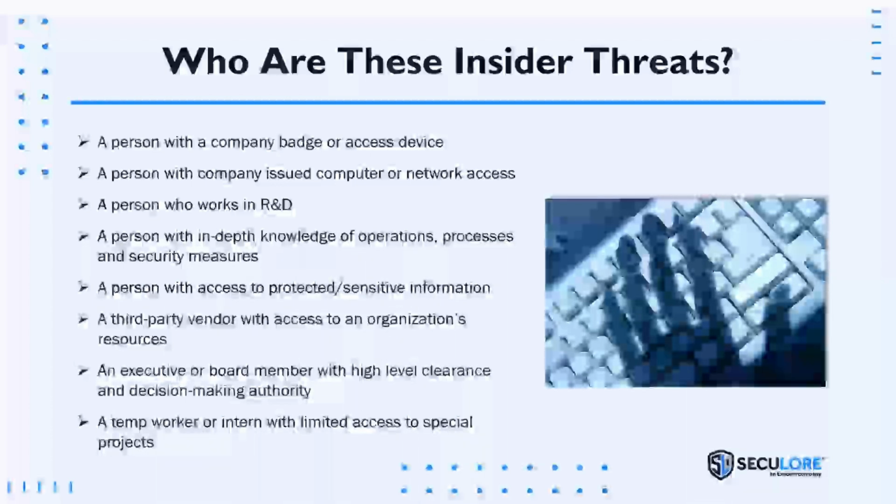Oftentimes third-party vendors with access to an organization's resources, especially if we give them 24/7 VPN access to everything, well, then we also have to recognize the threat from that access as well. An executive or board member with a high-level clearance, in our case, sometimes the officers and the sheriffs, et cetera, who might make a mistake, right? And so anybody with that decision-making authority, or those in charge who might not consider the possible risks to our cyber world or our cybersecurity profile, should they make the wrong decision, right? If they tell them to plug in the camera anyway, kind of concept.